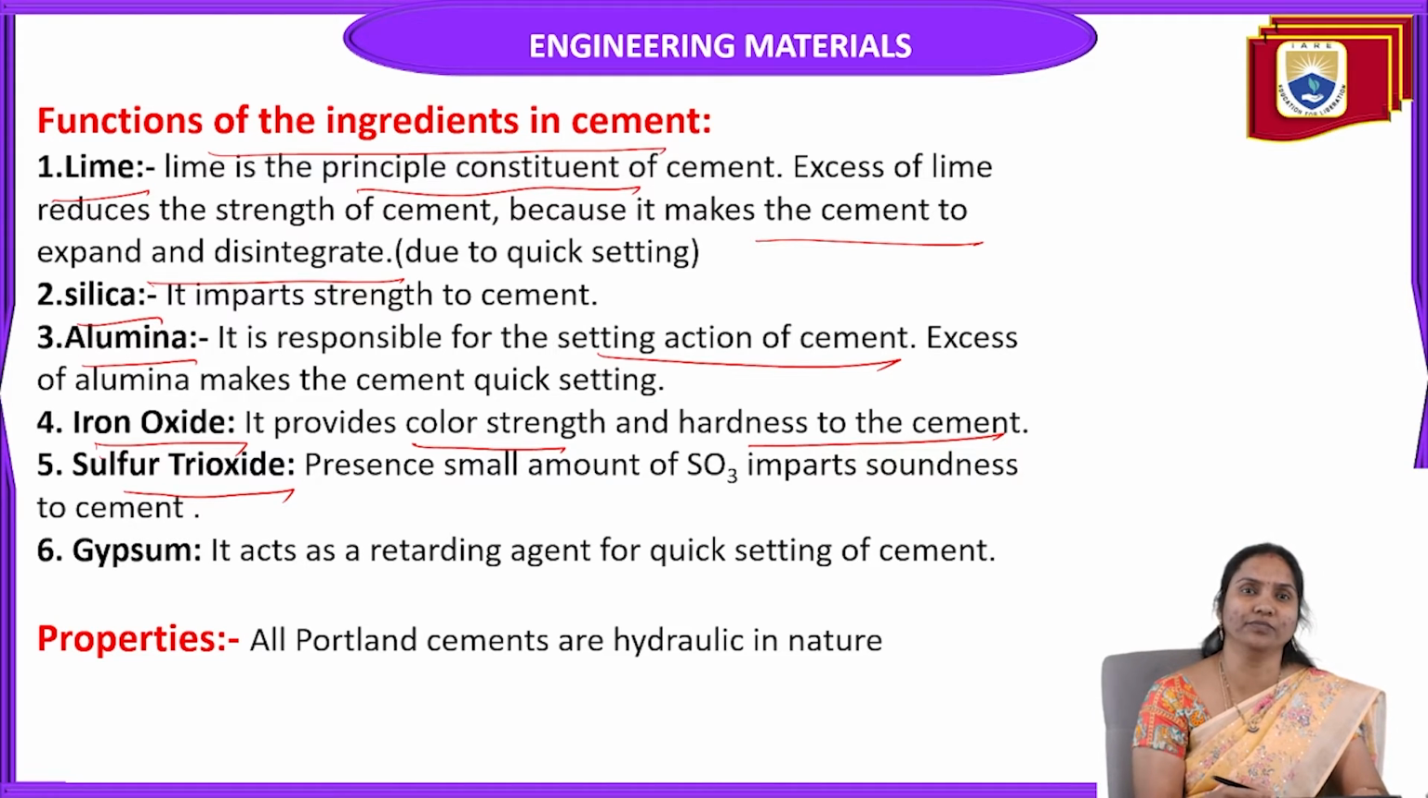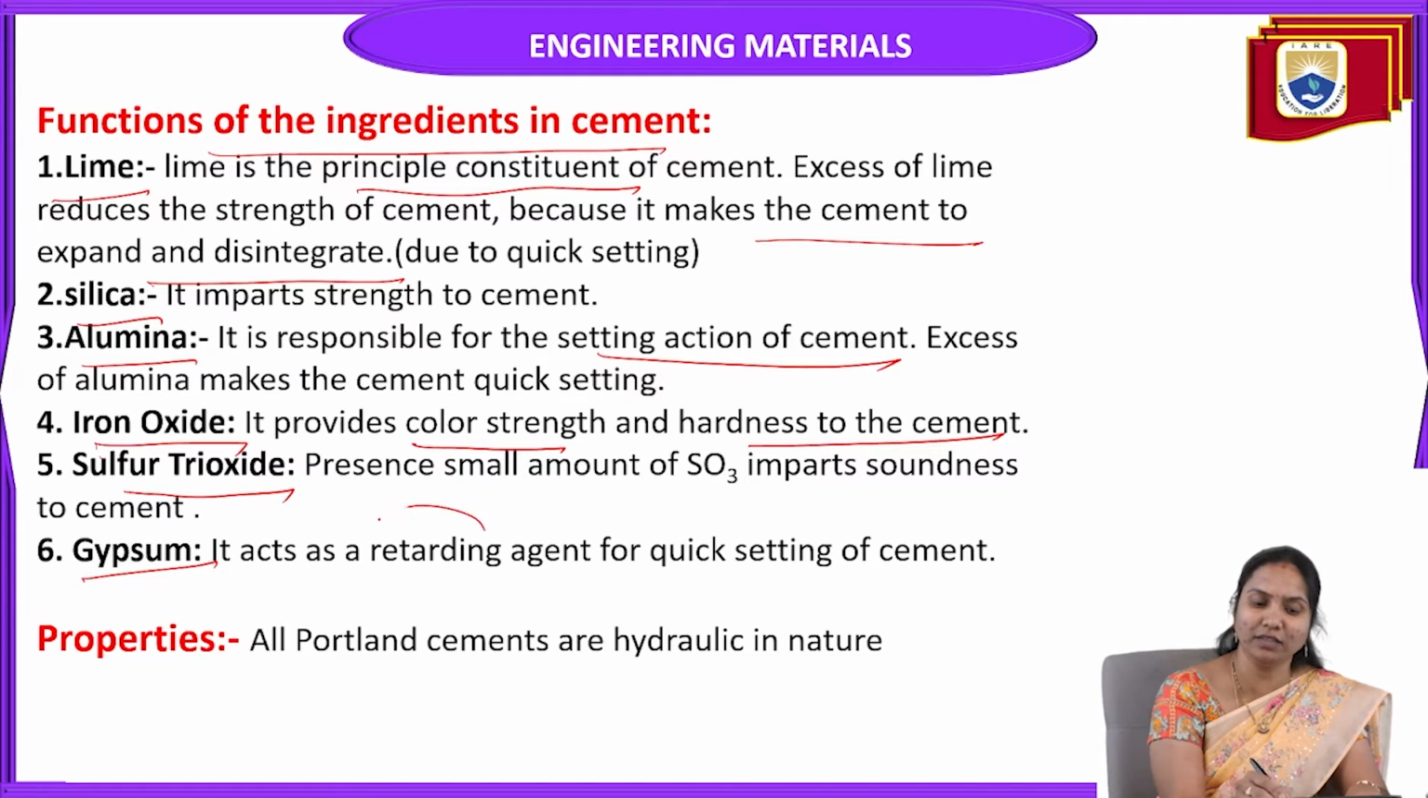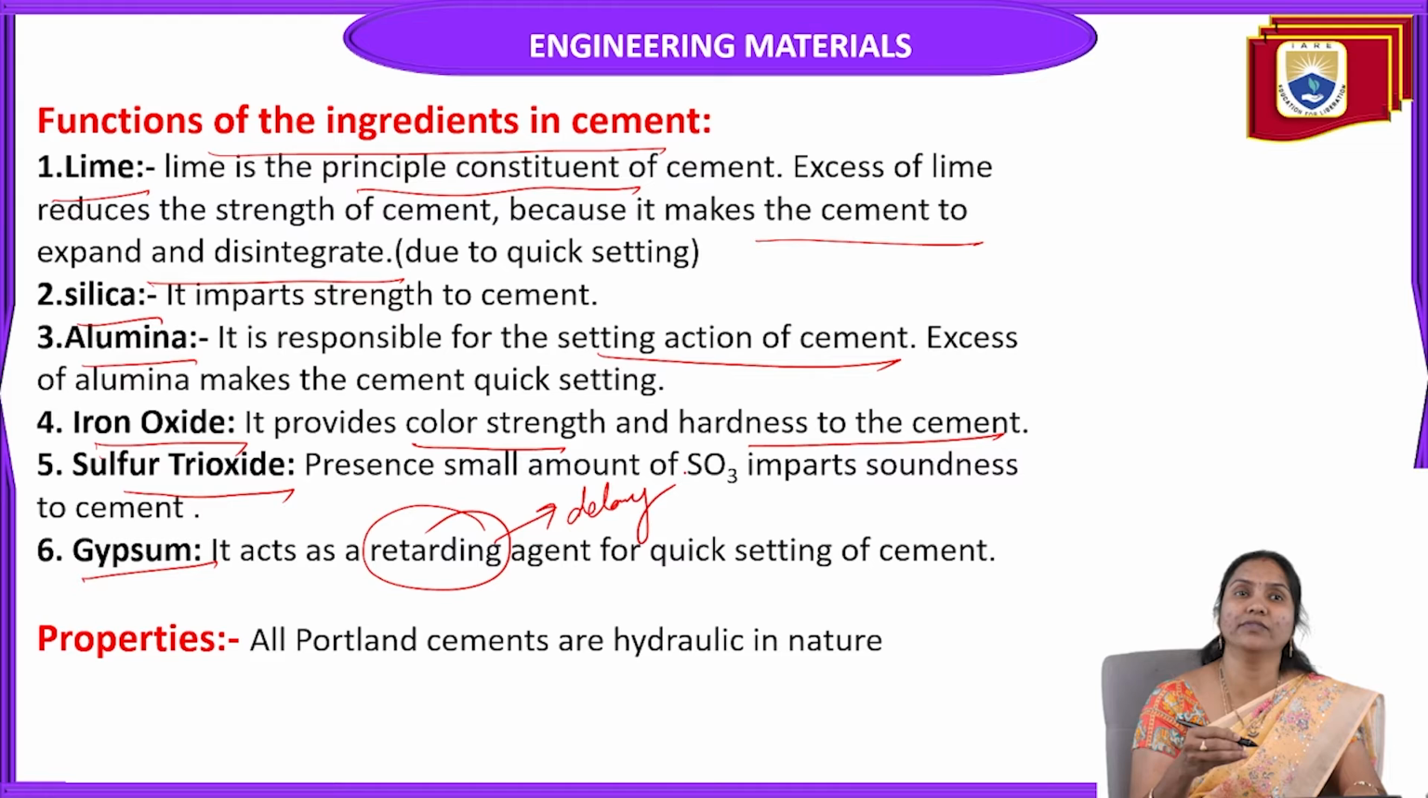So sulfur trioxide provides soundness. And gypsum acts as a retarding agent. Retarding means delaying of setting. So when we add gypsum, it acts as a retarding agent, a delay agent for the quick setting of cement. If cement sets very quickly, the strength is decreased. A minimum time is required for setting, so it can be delayed by using gypsum as a retarding agent. These are the ingredients we generally use for the preparation of cement.